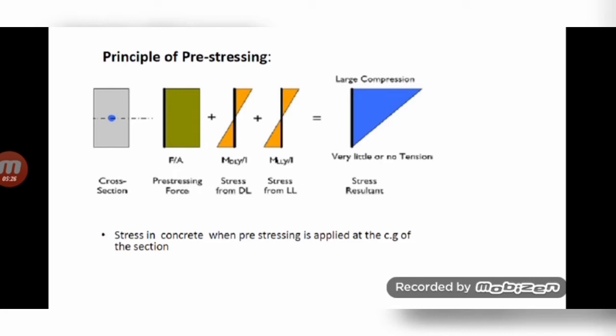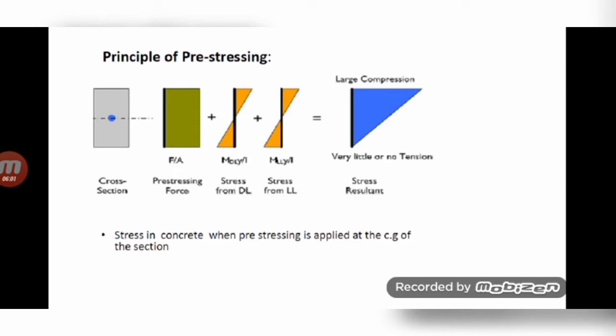If we apply it at the CG of the concrete section, the prestressing force will be axial. We know already that if there is no eccentricity, the force will be axial. So that stress will be load by area, that is F by A. If the prestressing force is F and the area of the section is A, then the prestressing stress will be F by A. Then the stress due to dead load and the stress due to live load will also be there. The distributions of stress due to dead and live load are shown in yellow color. So you can see that in the figure.